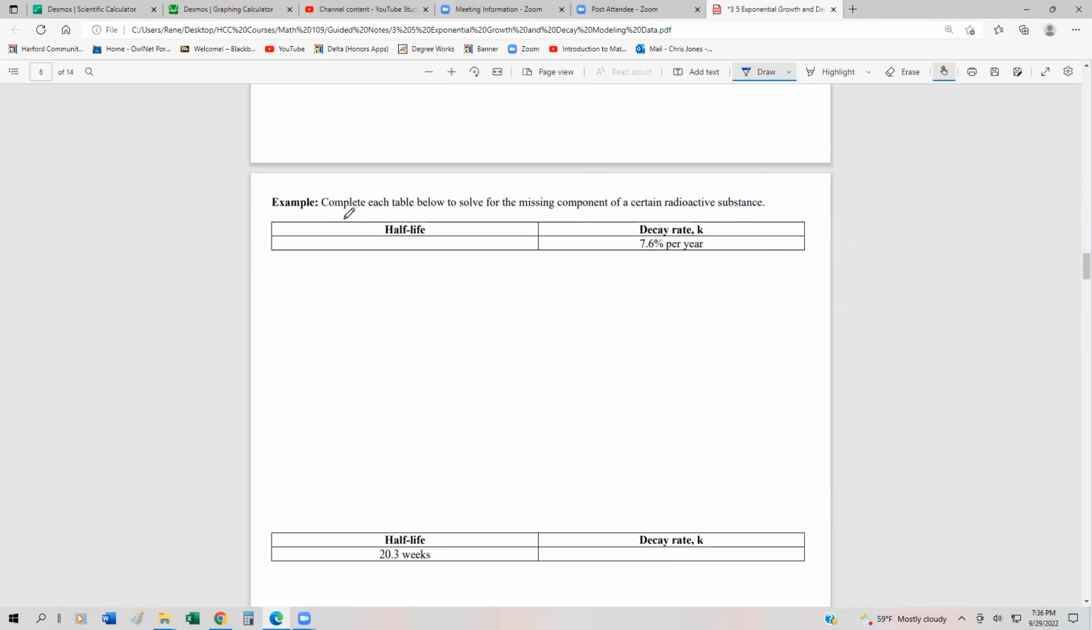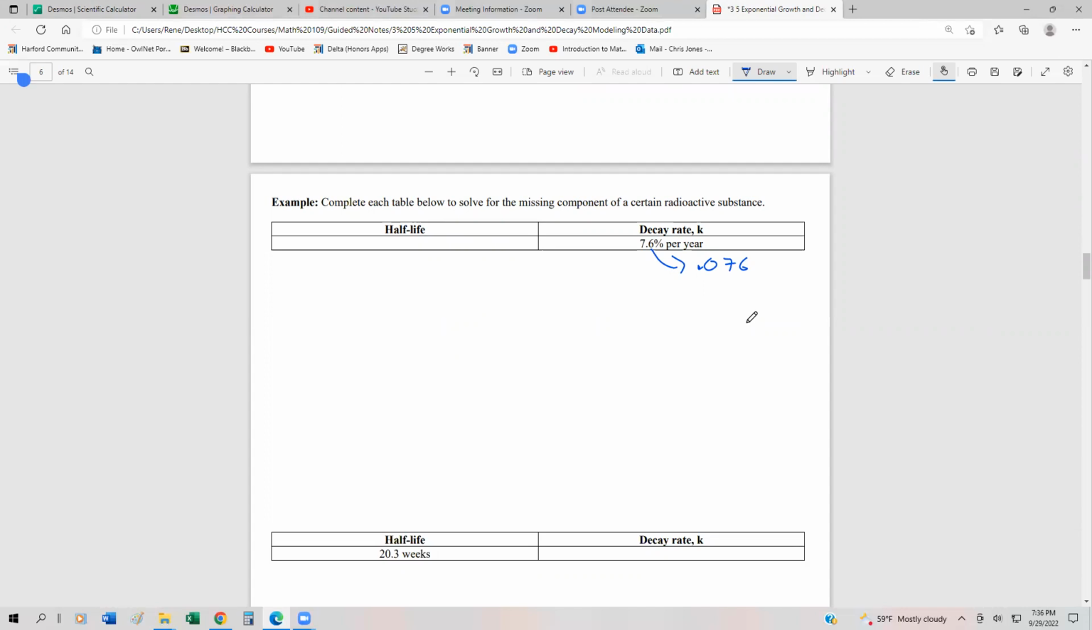This one we just want to complete the table. So we're given the decay rate is 7.6, but we're not given an initial amount, and we're really not given anything with respect to time. But these are actually fairly easy problems. So we know that k is 7.6. Let's rewrite that, and we're going to make that into 0.076. So we want to take and rewrite that as a percentage.